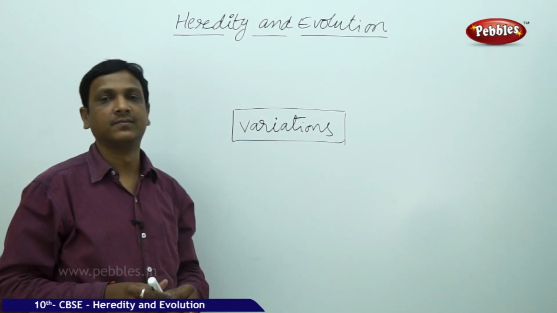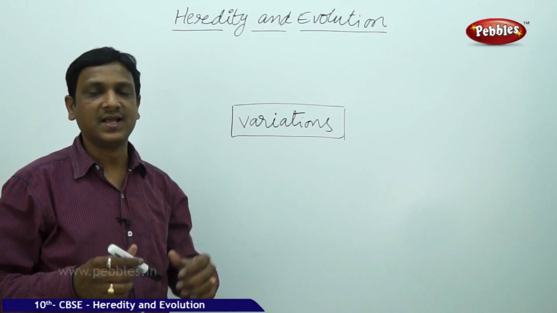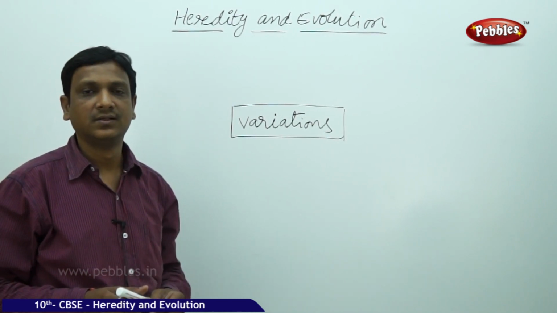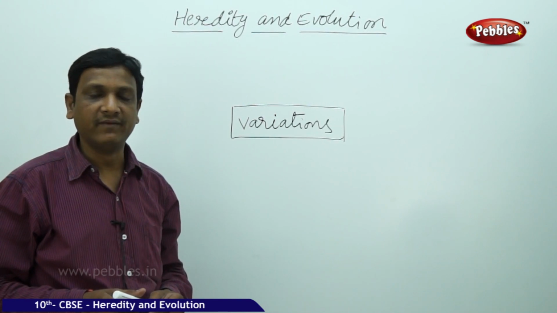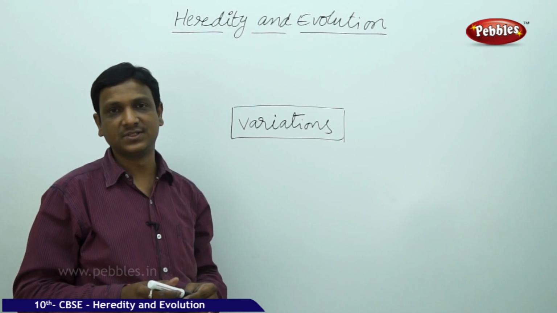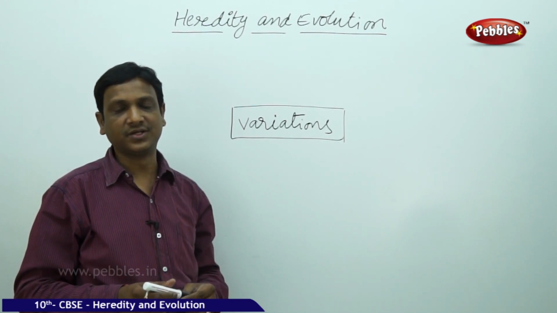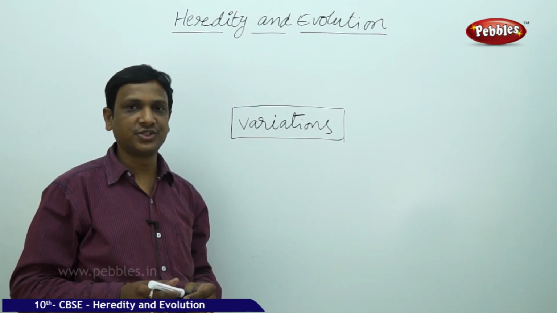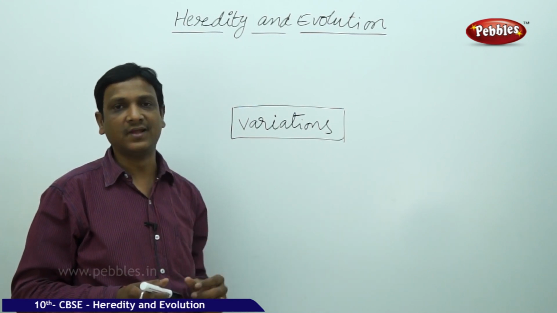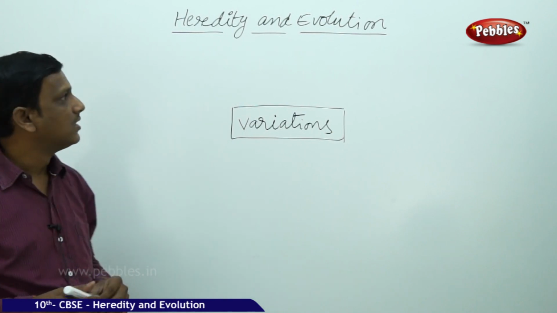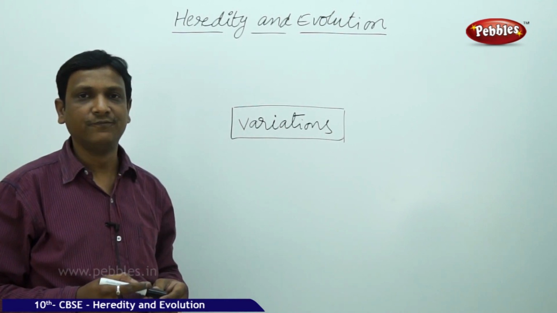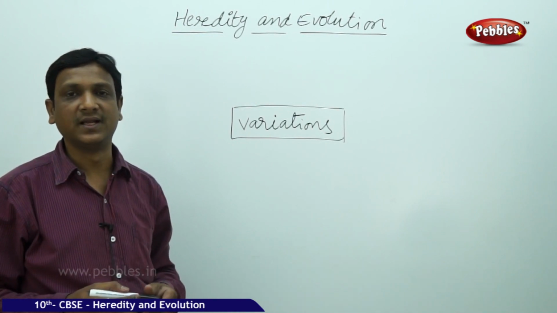Heredity and evolution. This chapter is linked to the previous lesson, where we learnt about sexual and asexual reproduction in organisms. In that lesson, we learnt about the reason for evolution. Evolution is a gradual process which made the diversity possible on this planet.